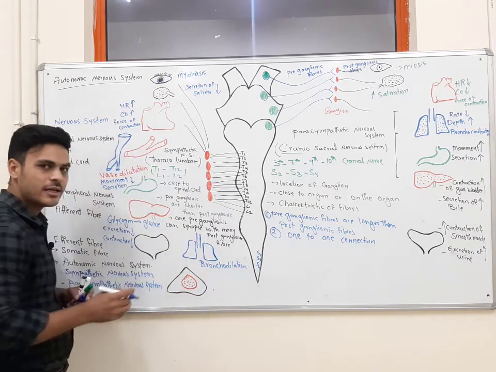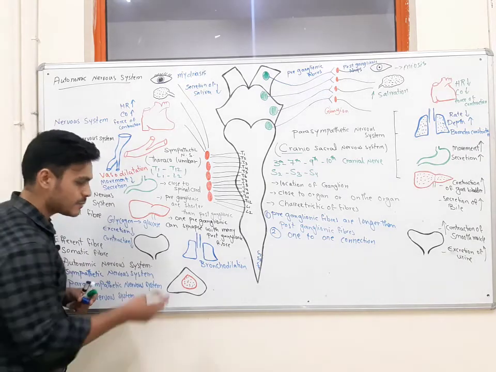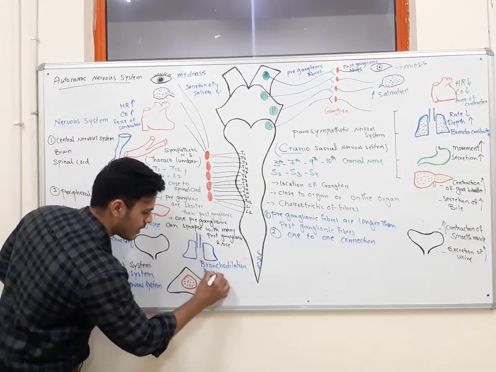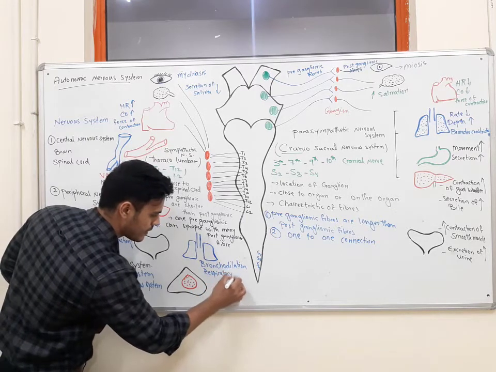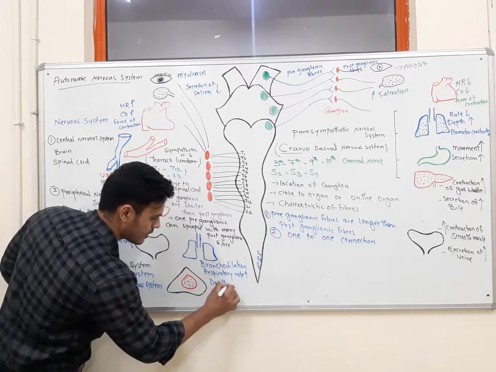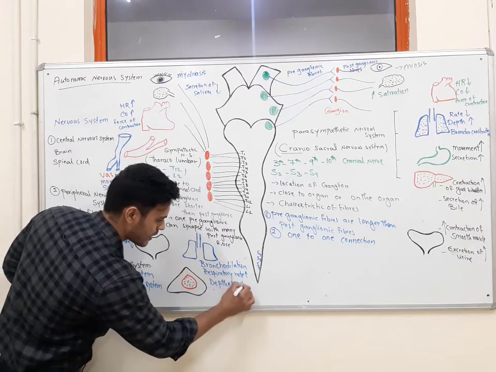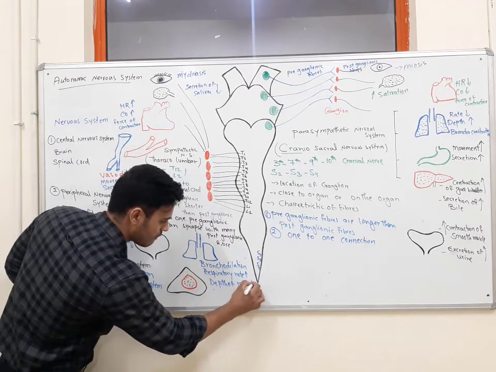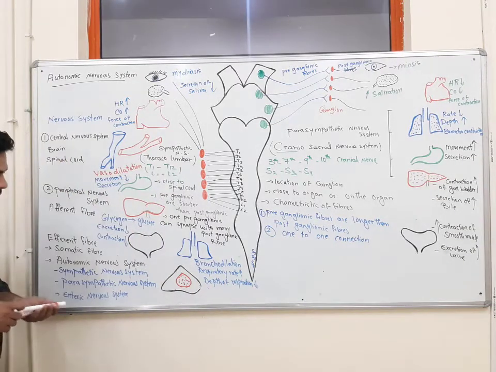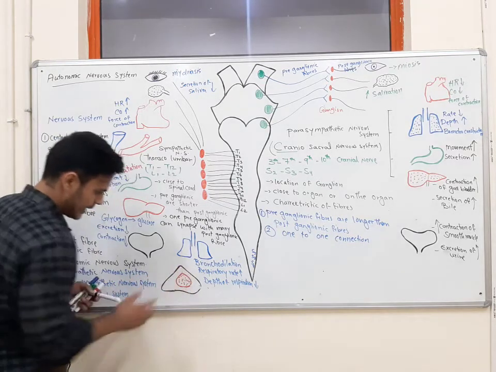The respiratory rate will increase, but the depth of respiration will decrease.